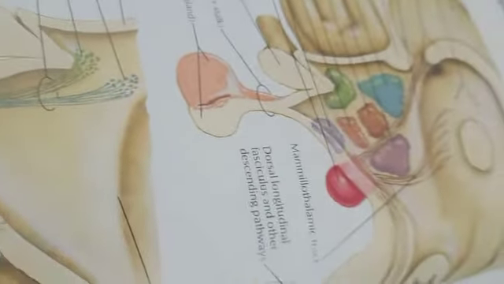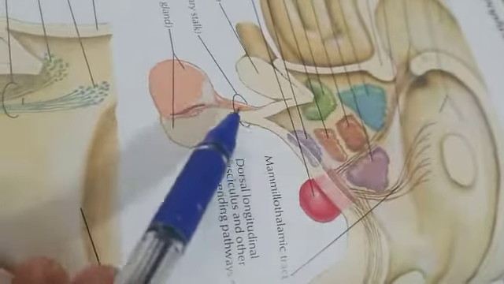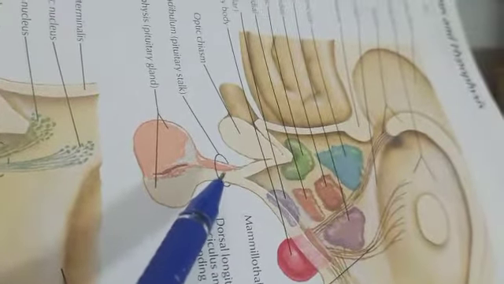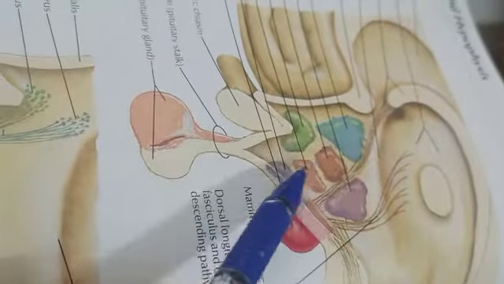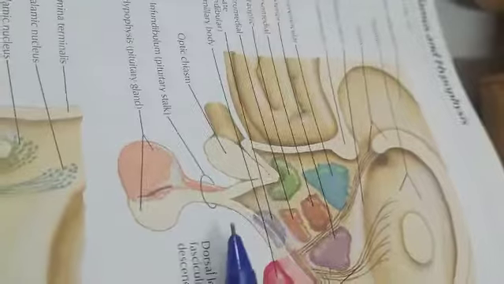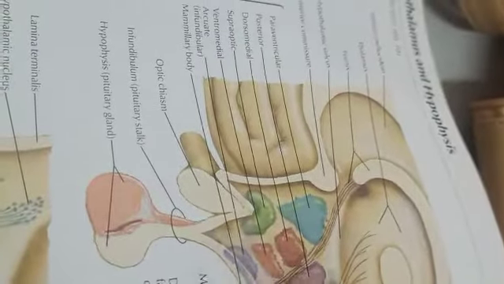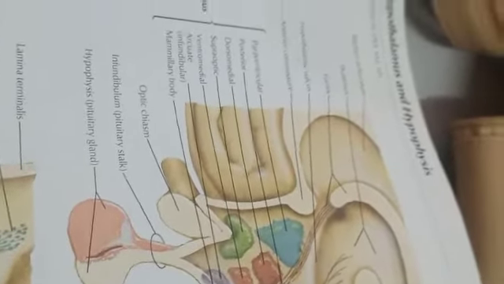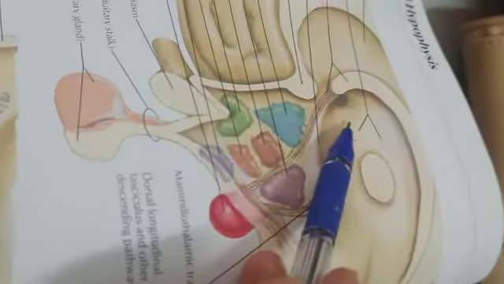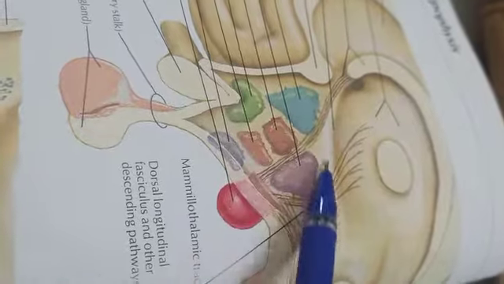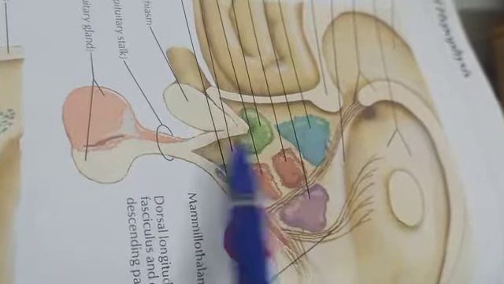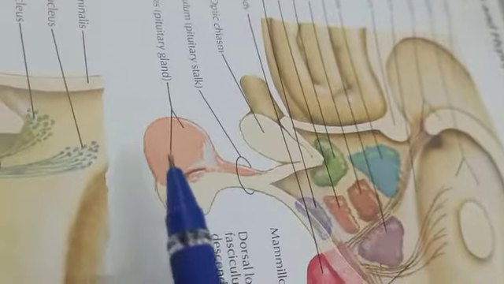This is the enlarged view. Here we can see our pituitary gland. This is the pituitary stalk or infundibulum, and here comes the thalamus. This is the thalamus. This one is the hypothalamus. So this is our pituitary gland.